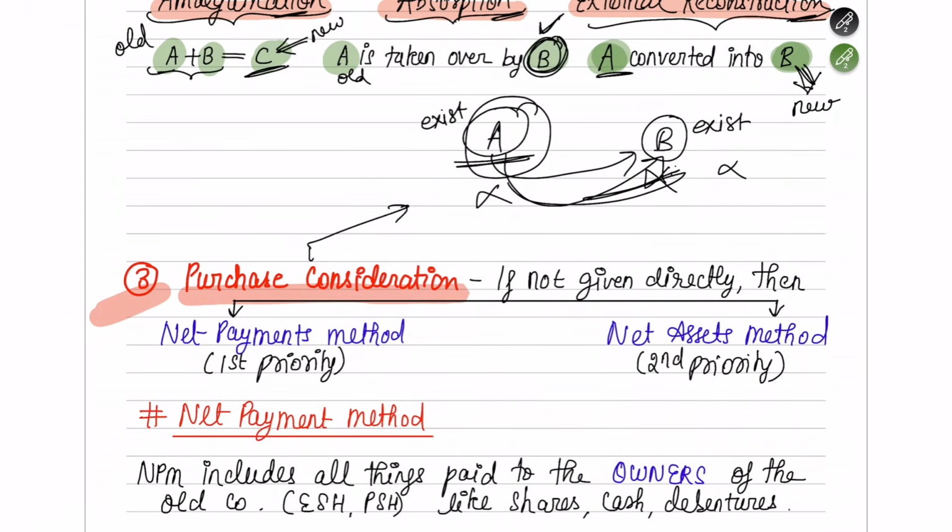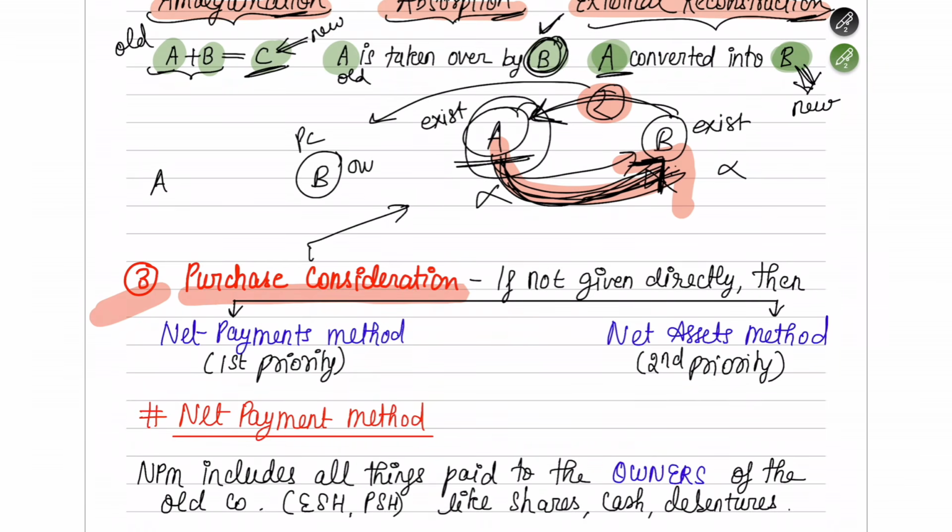Here, to convince A to get absorbed into B, B has to pay something. What B is going to pay to A Limited or the owners of A Limited, so that the owners let go of this company and give it to B, this money you pay will be called your purchase consideration. Let me explain this again. There is A Limited, there is B Limited.